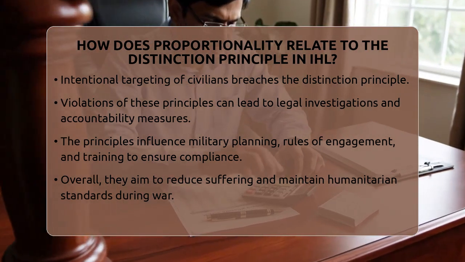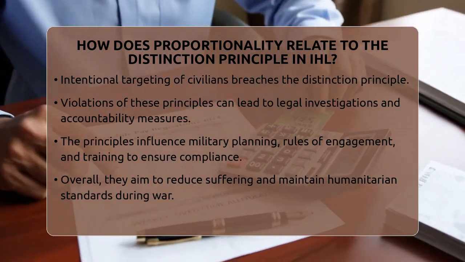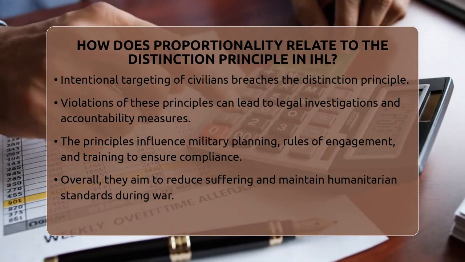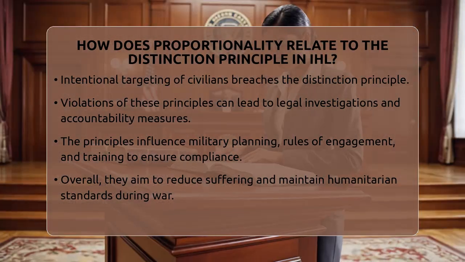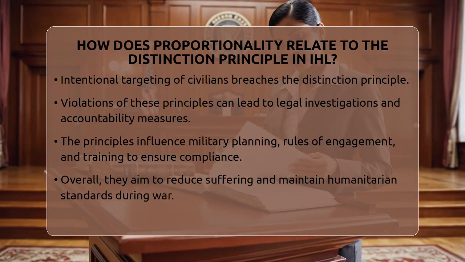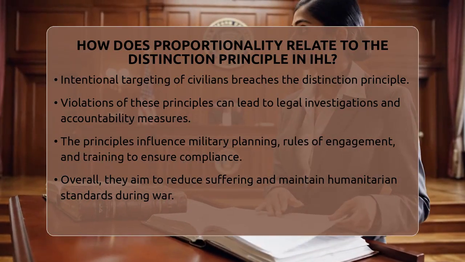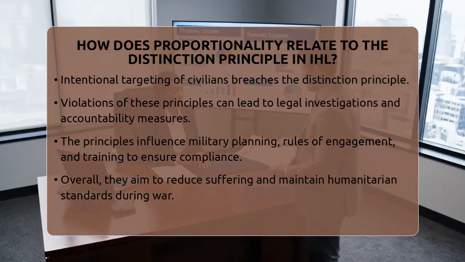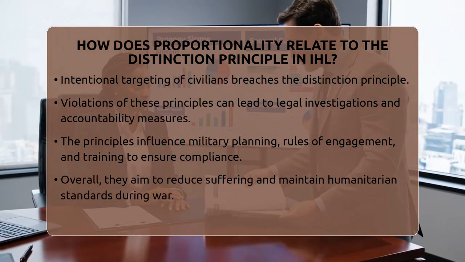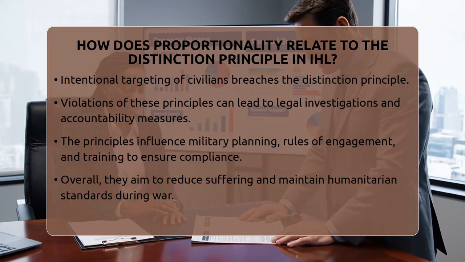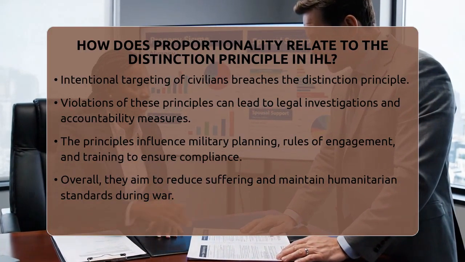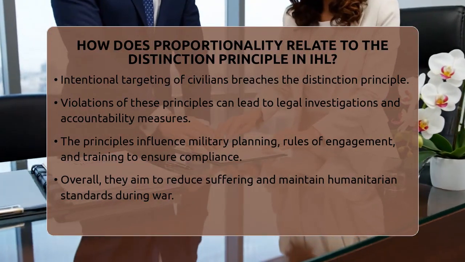In summary, the distinction principle and the rule of proportionality work together to protect civilians during armed conflict. The first makes sure only legitimate targets are attacked. The second makes sure the harm caused is not out of proportion to the military advantage. Both are essential parts of international humanitarian law, helping to limit suffering and keep war as humane as possible.